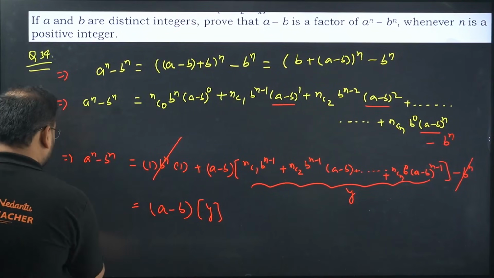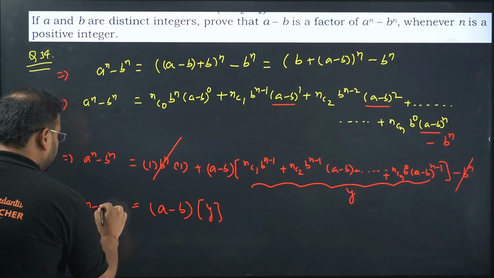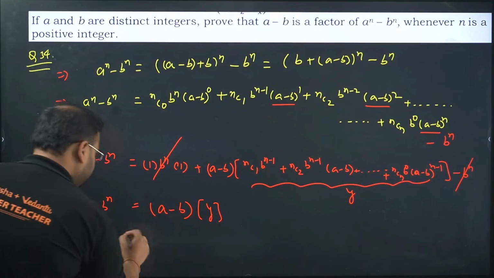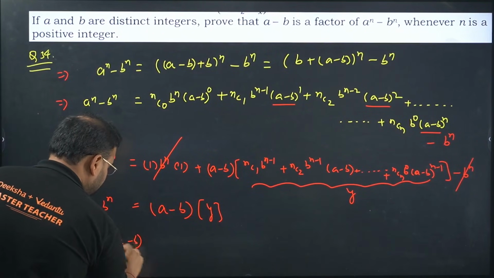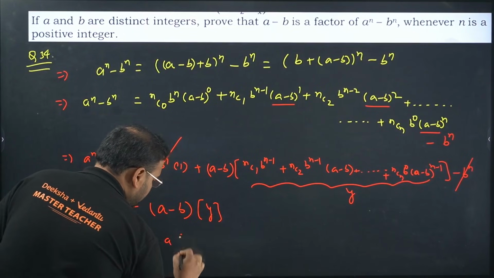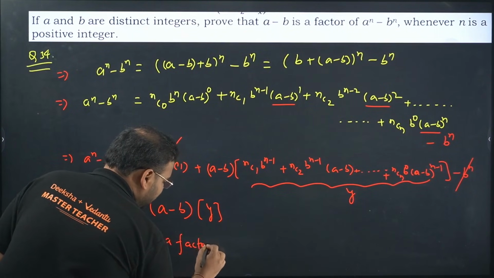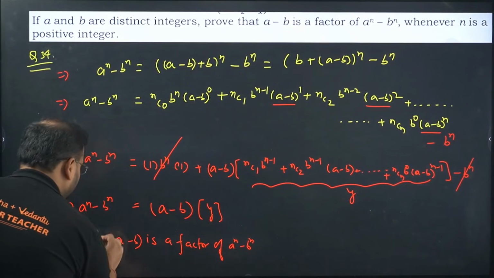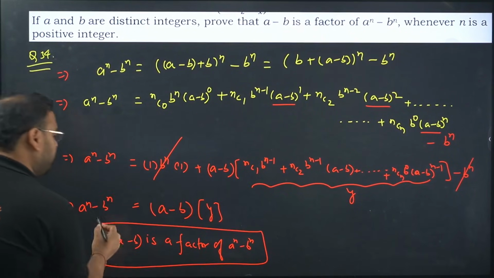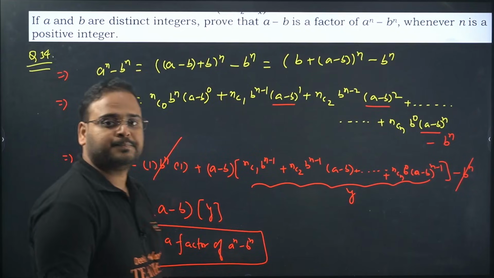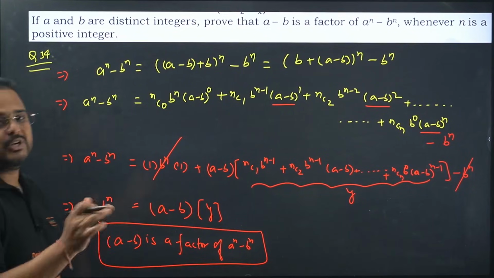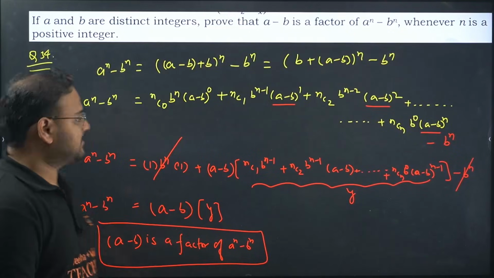Okay, so what I'm getting now? Same result. A power n minus b power n has a minus b as a factor. A minus b is a factor of a power n minus b power n, and this is what they were asking us to prove. Read the question once again. Question number 34 is done, and this is the end of the questions that I wanted to do in 2 and 3 marker for binomial theorem, guys.